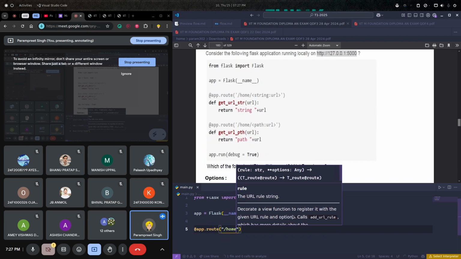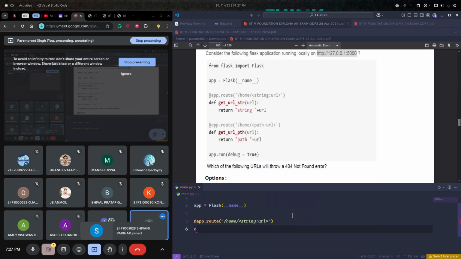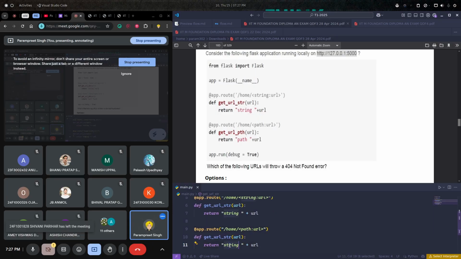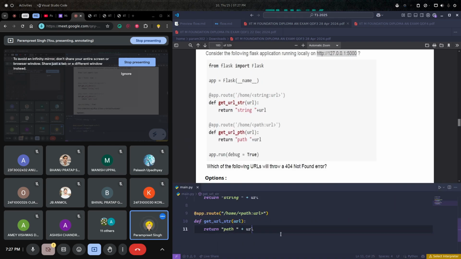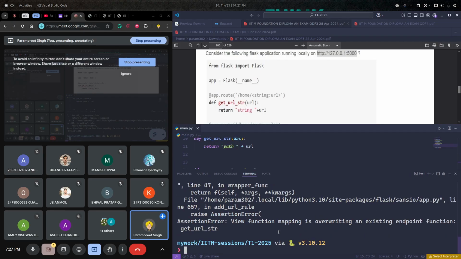Let me code this fast. App.route /home/string URL. Def get URL string URL and return string plus URL. The same we will do here for the other one, which is path, right? Let's run this code. If name main, and python3 main.py.